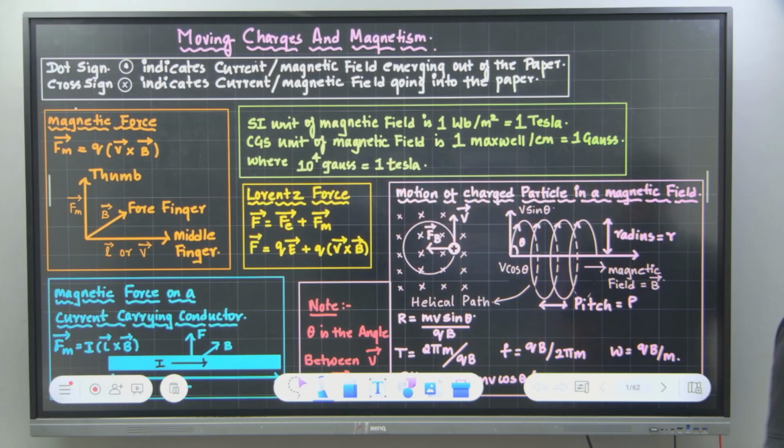Had done in the last class, correct? Yes or no? Good. Can you hear me? Yes. Okay. So some of the questions on this chapter we had done in the last class. You remember or not?